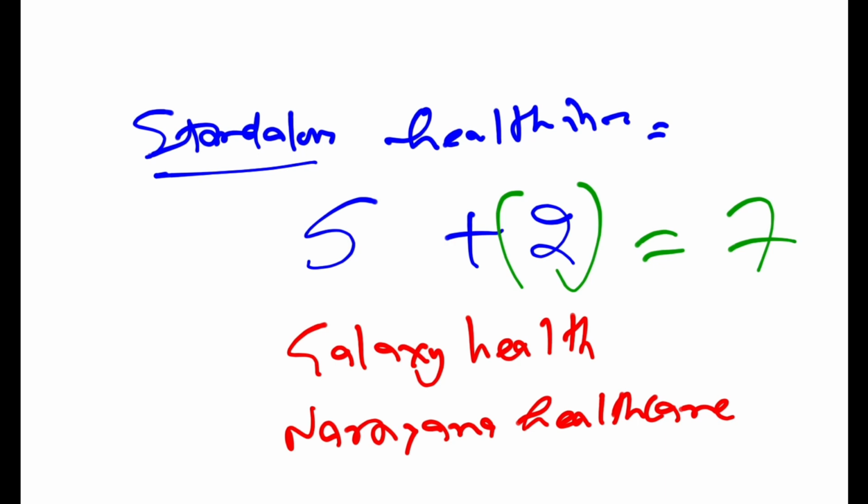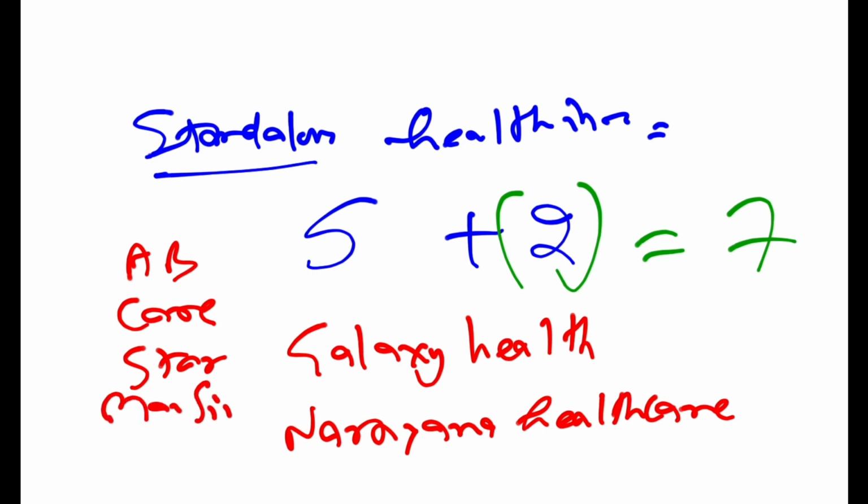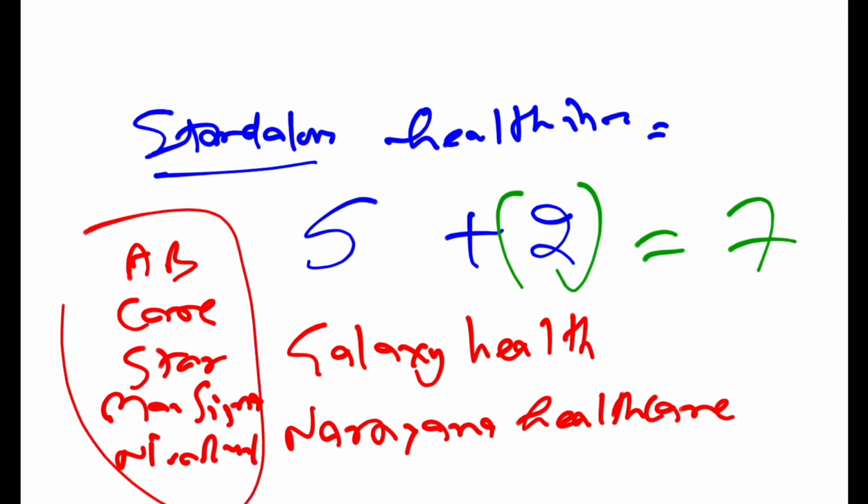Narayana Healthcare. They have entered into the health insurance market, right? And which were the 5 that were earlier there? So they were Aditya Birla Health Insurance, Care Health Insurance, Star Health Insurance. We also had Manipal Cigna Health Insurance and Niva Bupa Health Insurance. These 5 were there. Now 2 more have been added. So now we have 7 standalone health insurance companies.